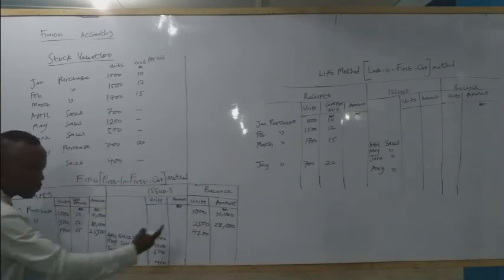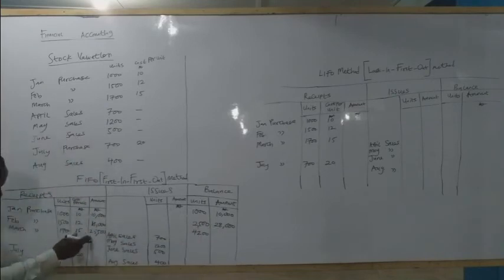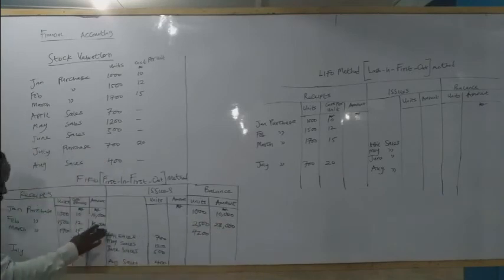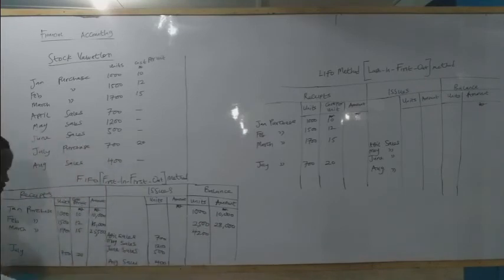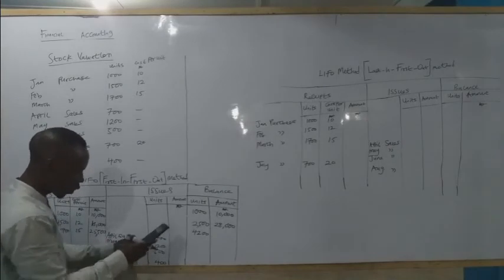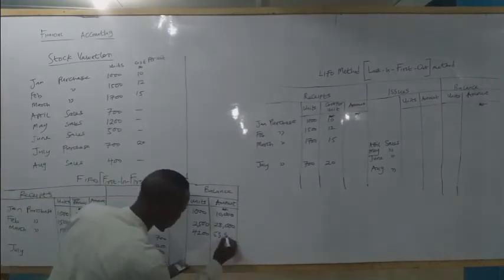The same way, the balance of the amount will also increase, because the amount of this 1,700 is 25,500. We also add it to the balance that we were having before. So we have 4,200 now in stock. We add this 25,500 to the balance to get the total balance for all three purchases. So 25,500 plus 28,000 gives us 53,500.